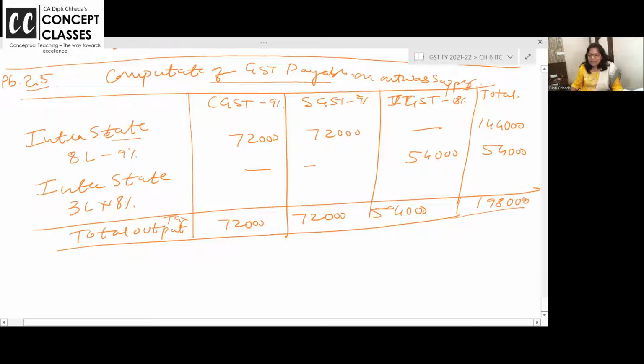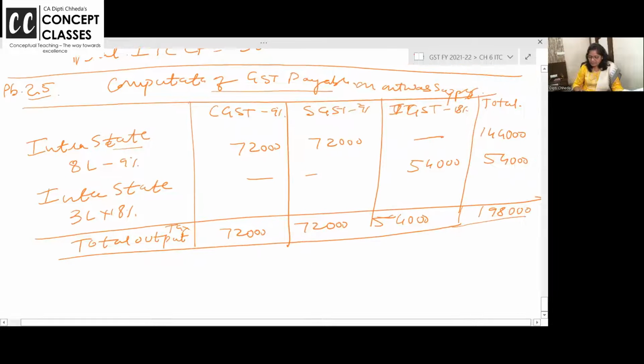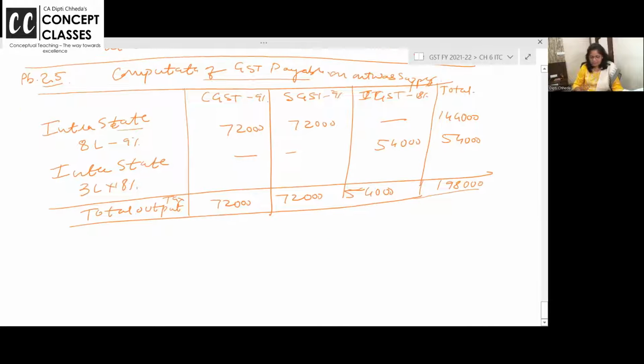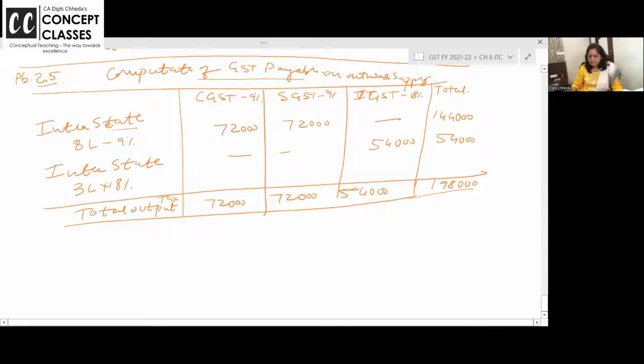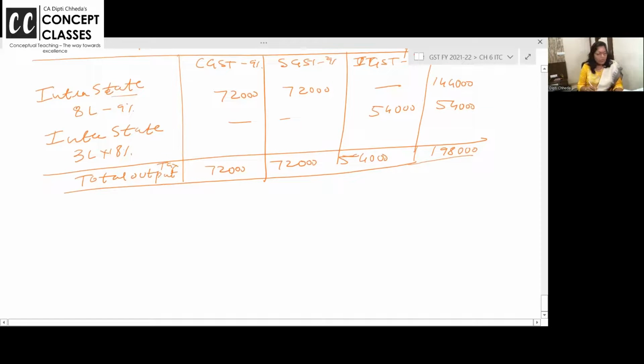Are you all with me? Clear है सबको? चलो.